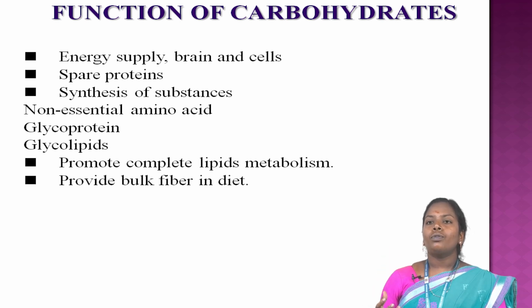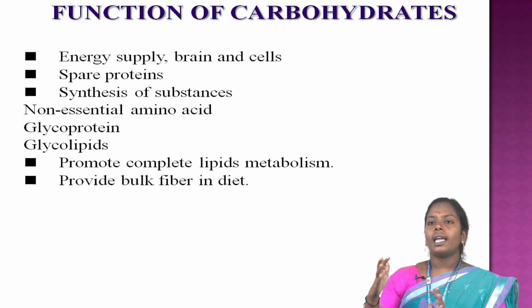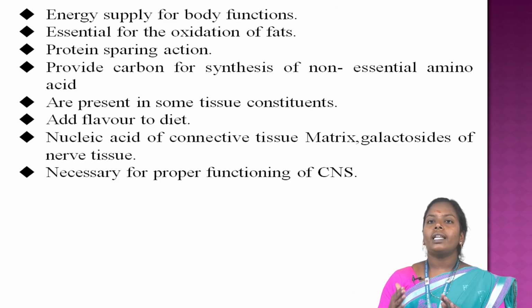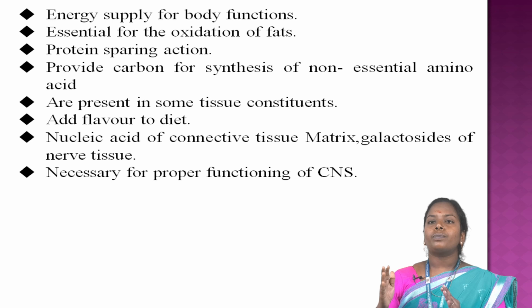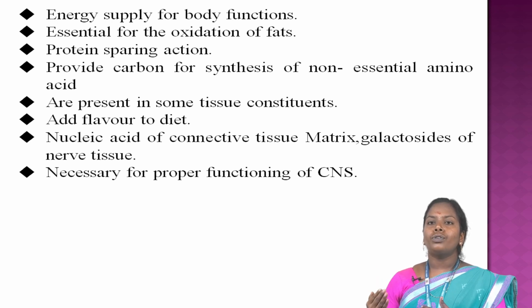Cellulose gives structure, and glycogen is the storage of energy. Carbohydrates supply energy for body functions, affect the oxidation of fat and protein, and provide energy. Non-essential amino acids are synthesized in some tissues.